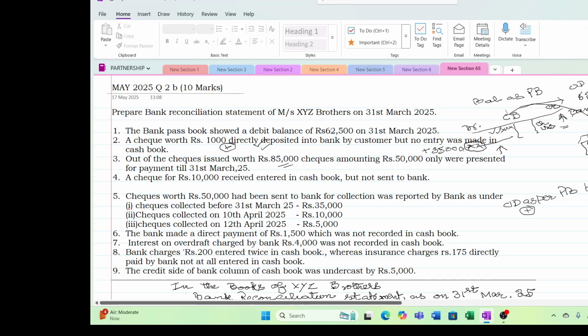So I have written here, you take it as I have paid two suppliers. One supplier, one check for 50,000, another supplier for 35,000. So the supplier A has received 50,000 check. He has gone to bank and took the money. So I also put it as an increase in my loan, and bank also put it as an increase in loan. So no need of any reconciliation.